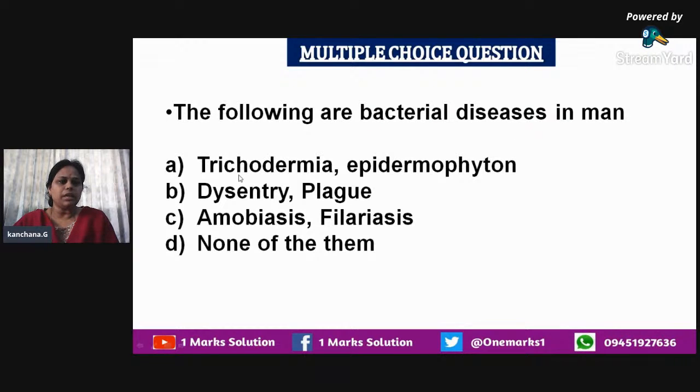When we see the names trichoderma and epidermophyton, we can find that they are diseases caused by fungi. Amoebiasis and filariasis are caused by protozoa and helminths. So the answer is going to be dysentery and plague, which are caused by bacteria. So that is the answer.